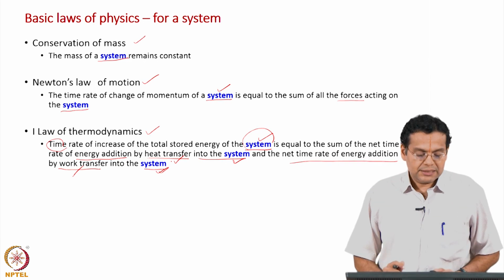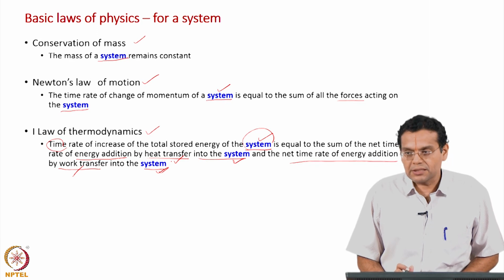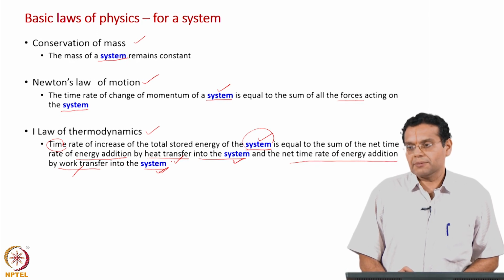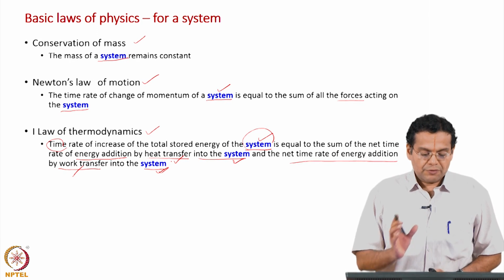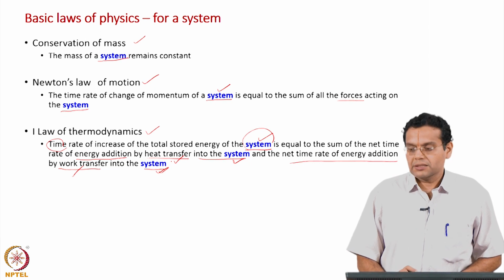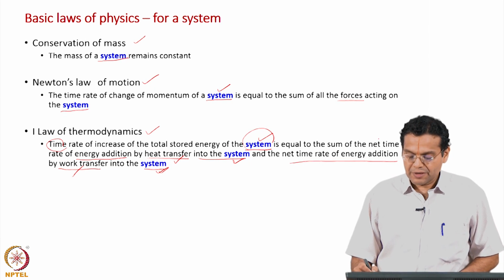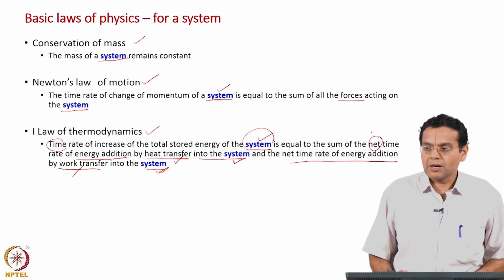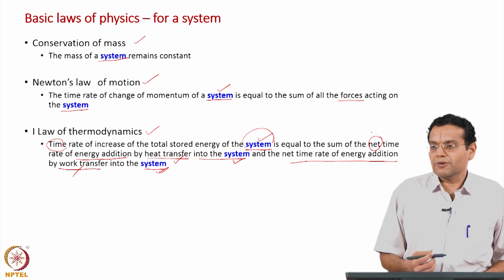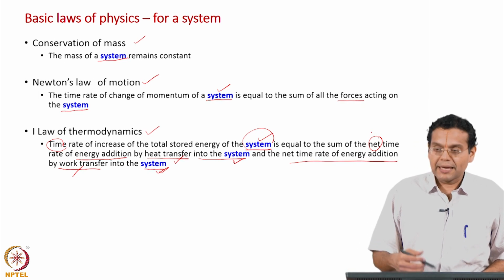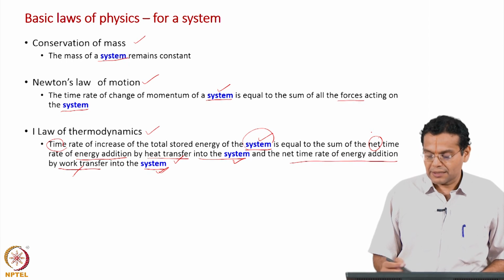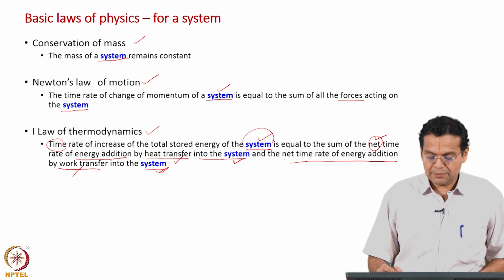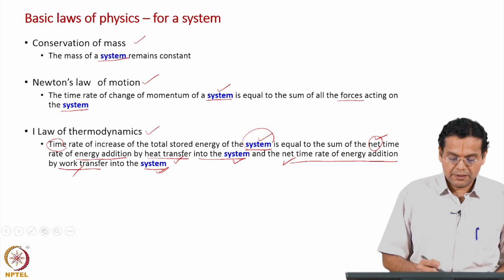The whole statement of the first law is for a system. You would have called this a closed system, etc., but still the first law of thermodynamics is for a system. And we have the word net here because you can have outflow, inflow, etc. Energy can be added, removed, etc. That is why it says net here, similarly net here. Okay.